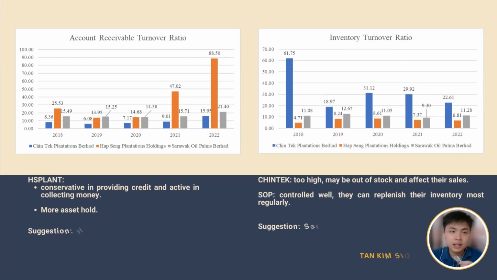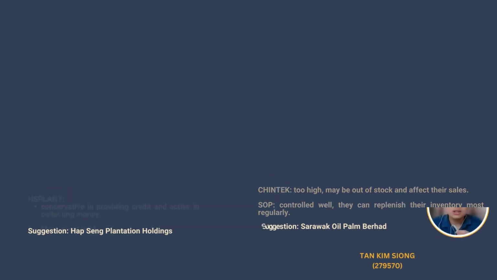In terms of accounts receivable turnover ratio, Chintek Plantation has the highest ratio, which means they can hold more assets because they are conservative in providing credit and active in collecting money. So we'll suggest Hapsing Plantation. And in terms of inventory turnover ratio, Chintek Plantation has too high a ratio and it may affect their sales. But for SOP, they control it well. So we'll suggest Sarawak Oil Palm Plantation.